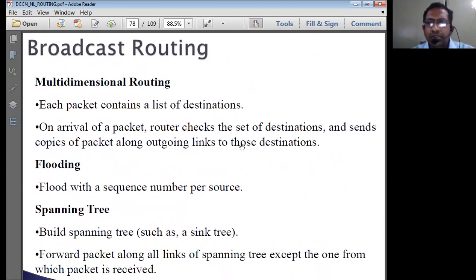Okay. So this is what regarding the routing algorithms. We have done with unit number 3 by this time.